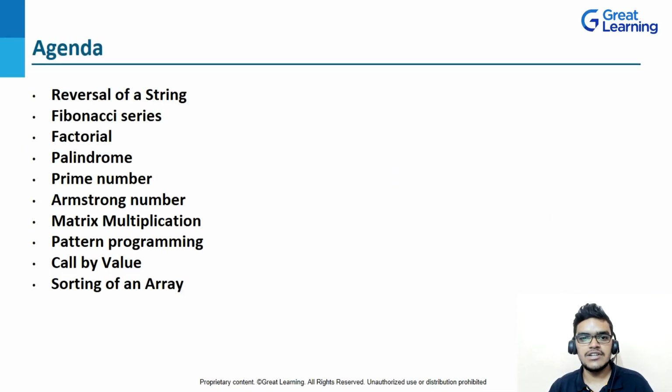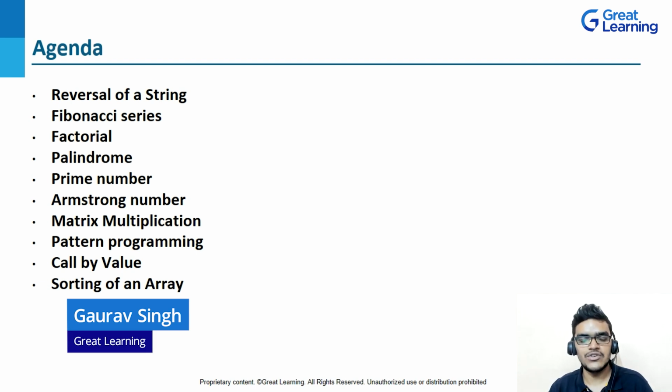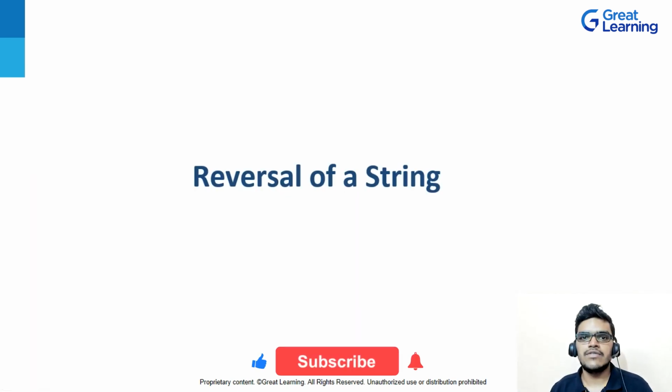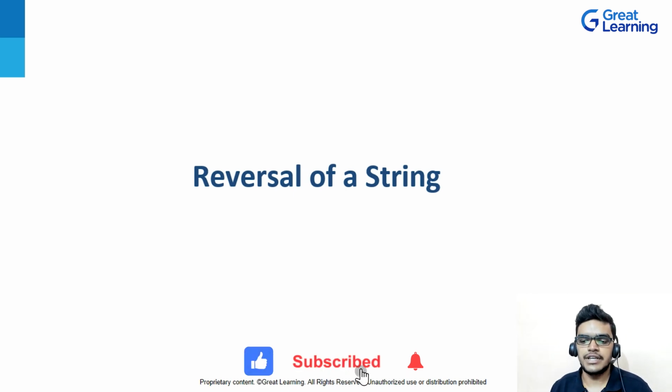Now, moving to the agenda, first we will be discussing reversal of a string, following that Fibonacci, factorial, palindrome, prime number, and then we will move to Armstrong number, matrix multiplication, pattern, and we will also be seeing what is call by value. And at last, we will see the concept of sorting of an array, right? So we will discuss each of the programs in detail with logic. So let's start with the first program, that is reversal of a string.